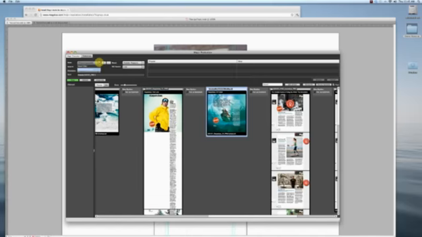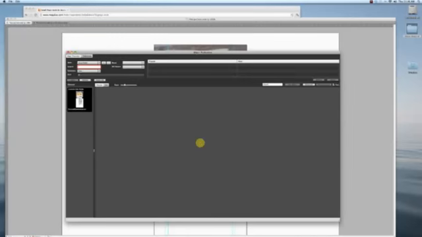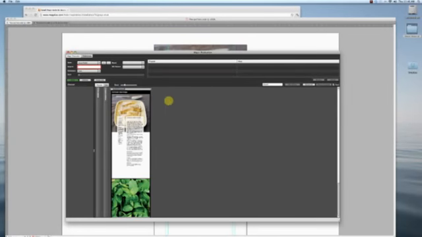Let me go back to our other issue folder, and we'll just keep those away. Let me just show you the couple other fields quick that you want to set up when you first open up this production tool and start using it.